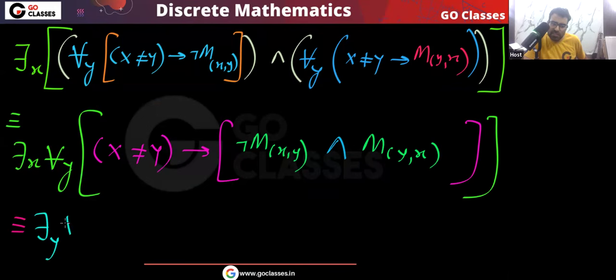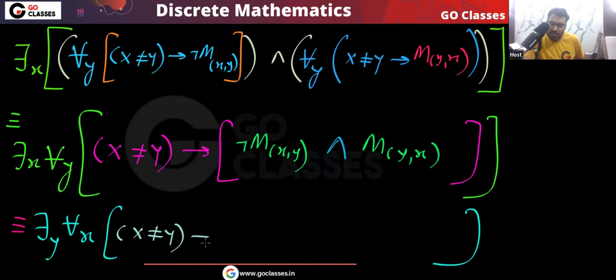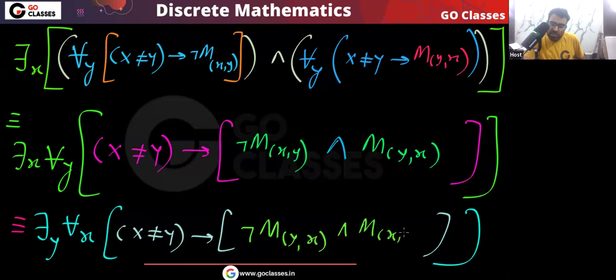Means there exists y for all x such that if x is different from y, then two things will happen. What are the two things? You can see, y does not know x, and x knows y.